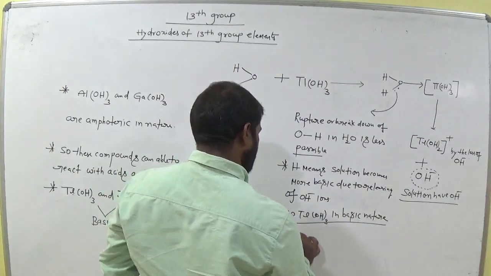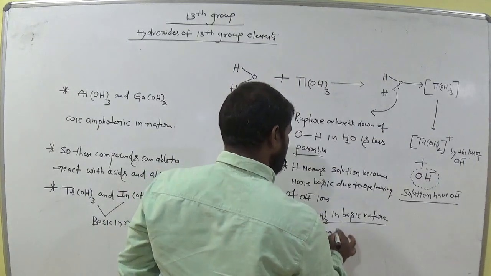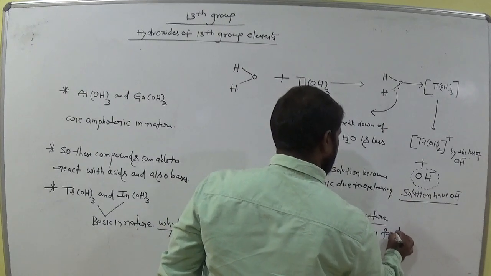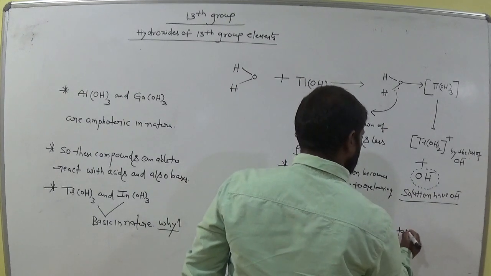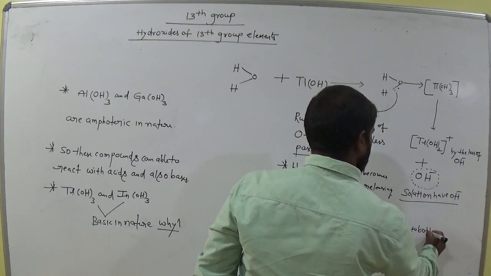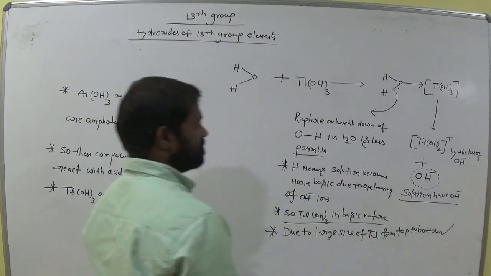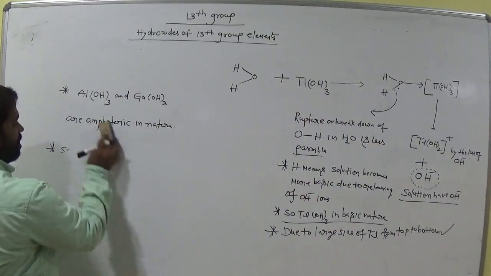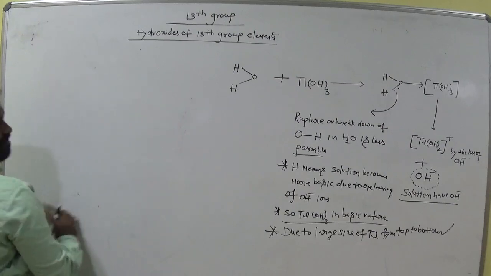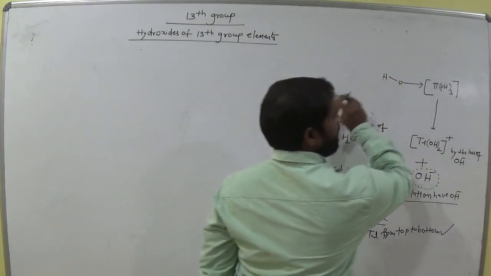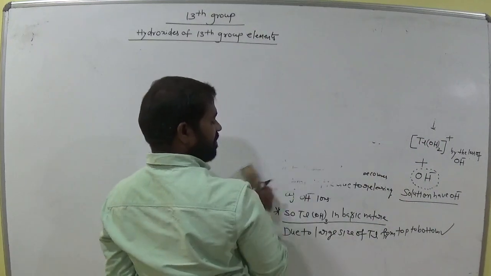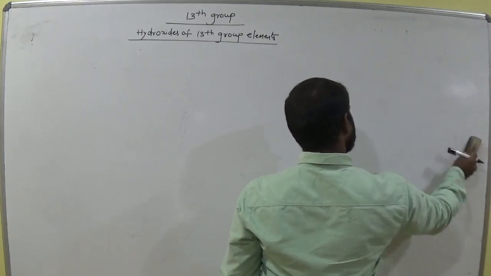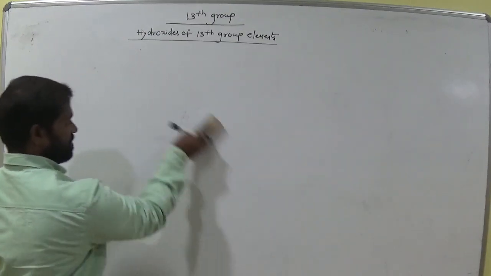Due to the large size of thallium from top to bottom. Is it clear? That is the reason why it shows basic in nature. So the first one is clearly acidic, weak acid. The remaining two are amphoteric, and the last one is basic in nature. Remember this.